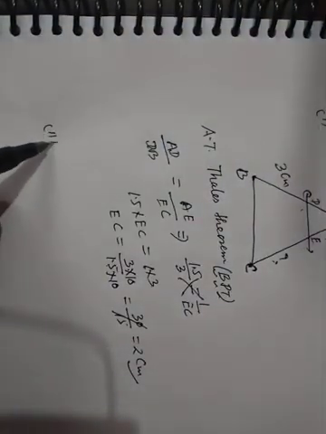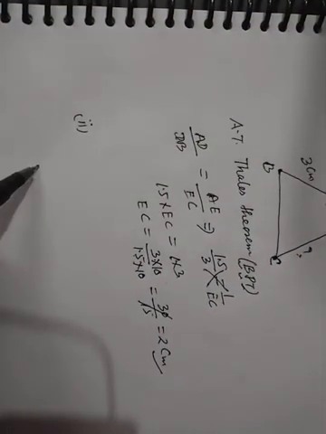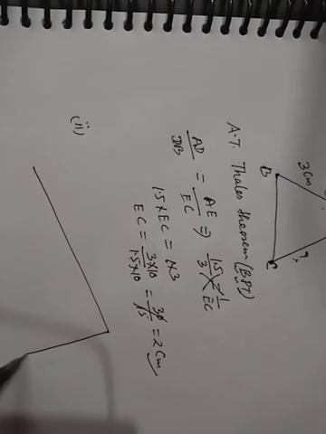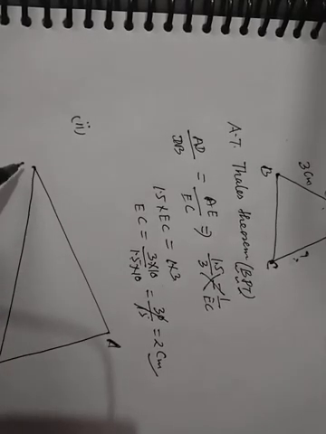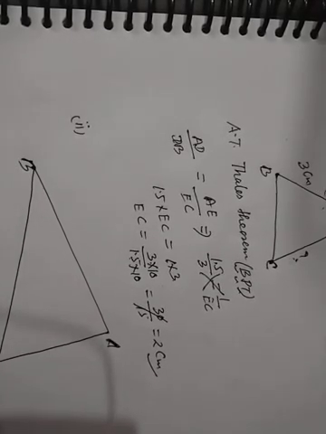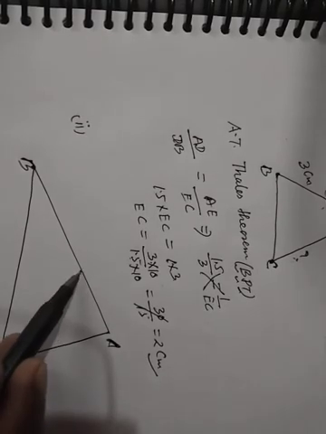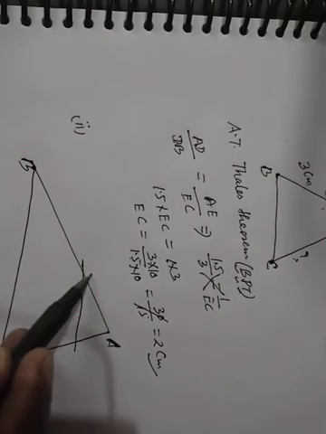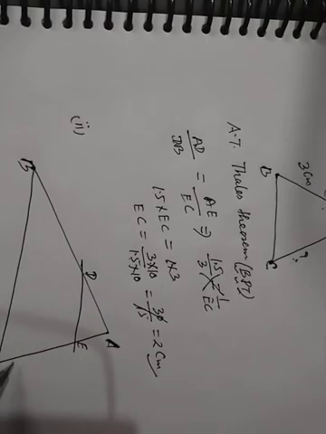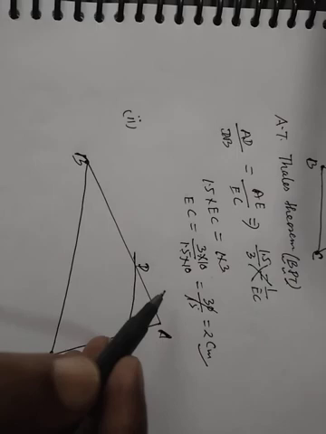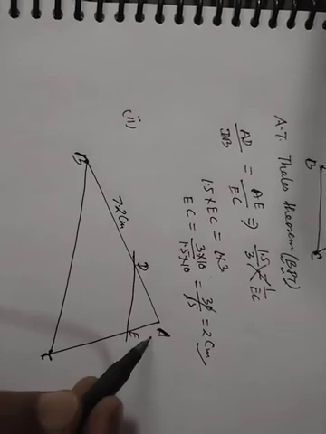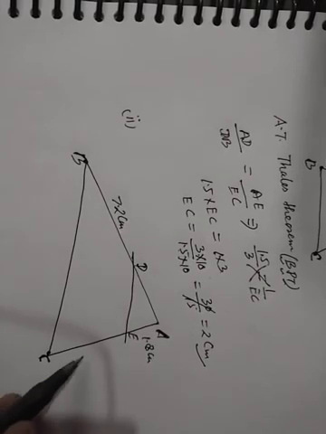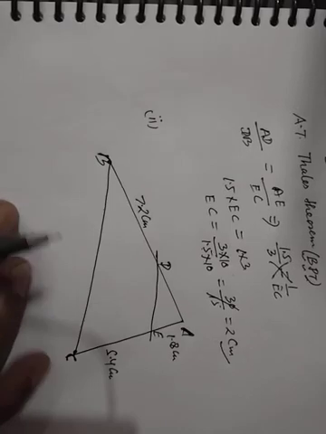Now figure number second, you see A, B, C. Now you see DE parallel to BC. Now 7.2 centimeter and 1.8 centimeter and 5.4 centimeter.